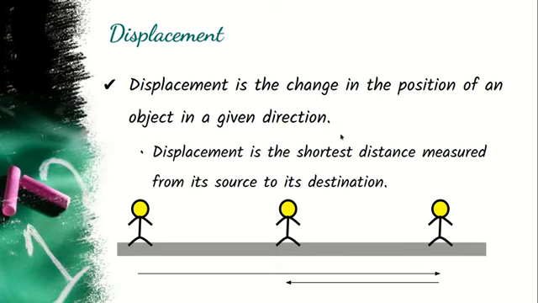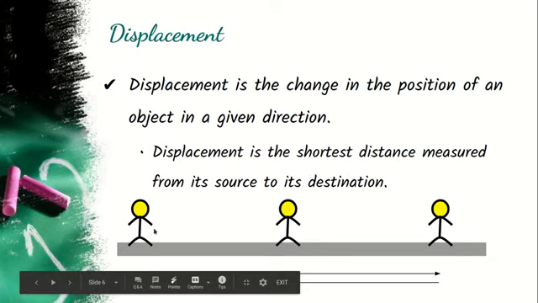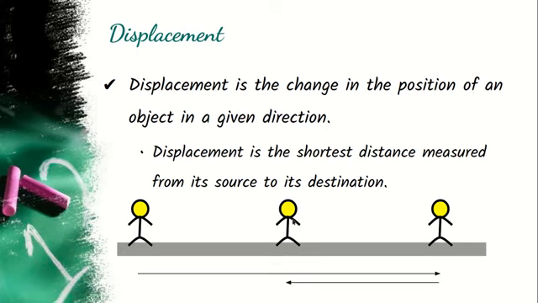Previously we were not saying in which direction the child or the person has moved, but here when we consider the direction also, you call it displacement. That is, displacement is the shortest distance measured from its source to destination. Source is the starting point, destination is the ending point.